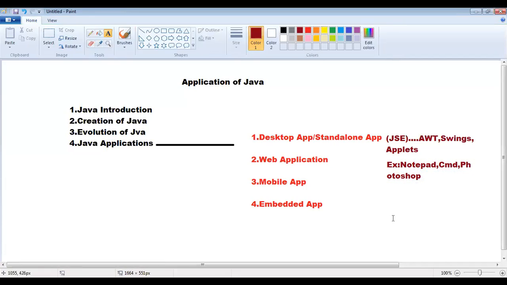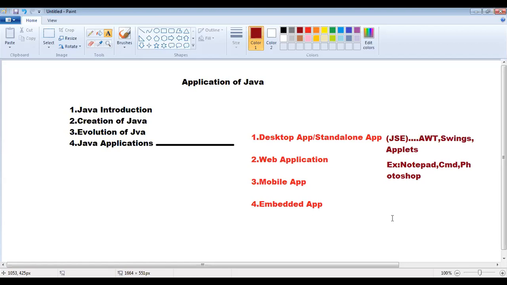Every system has Notepad because it is already installed. Every system has Command Prompt or Photoshop, because these applications run on only one machine. Notepad works on only one particular machine; if another machine has it, it is another Notepad.